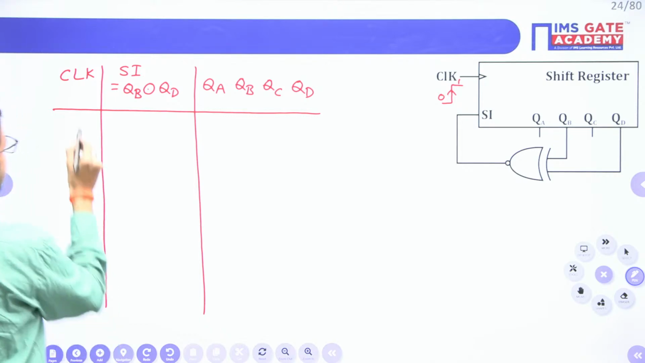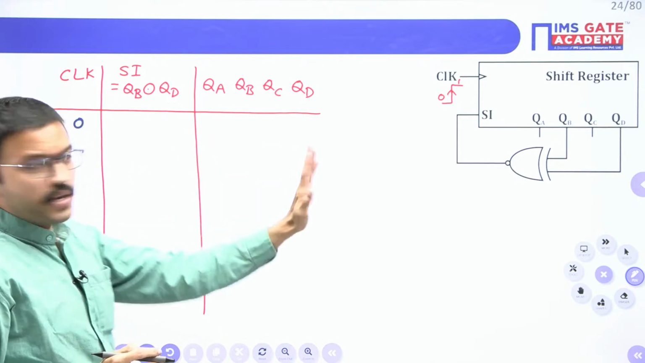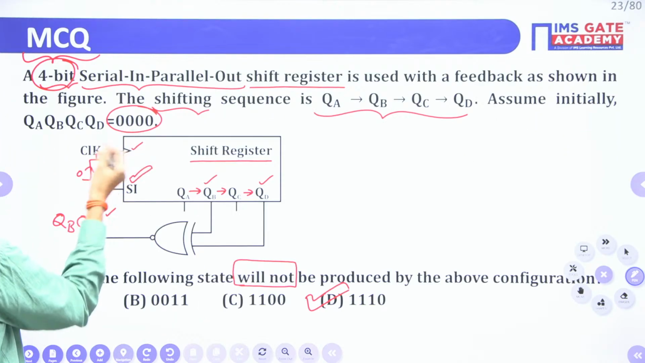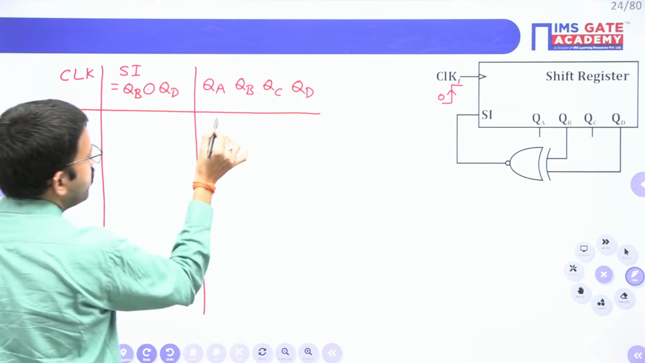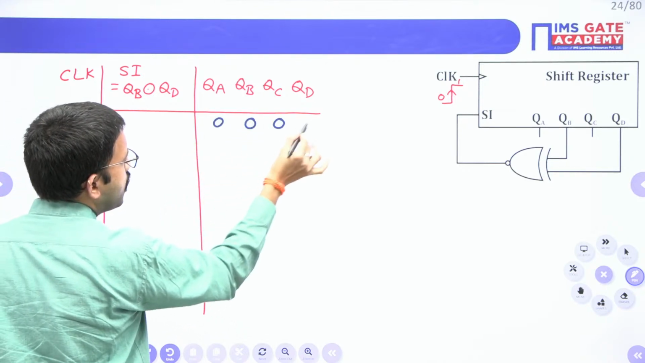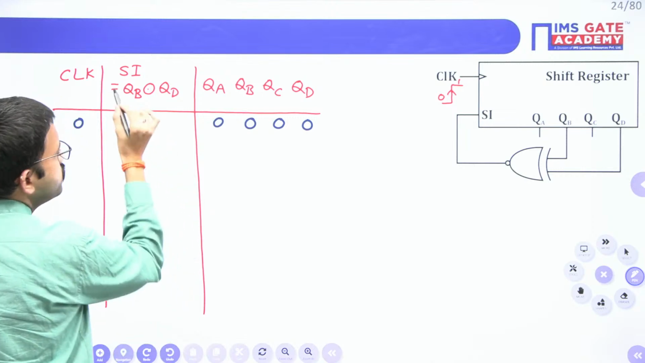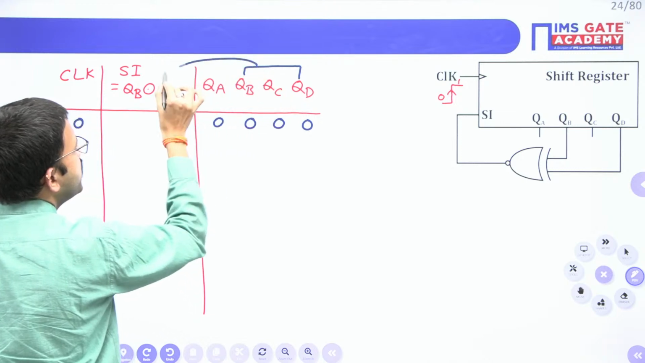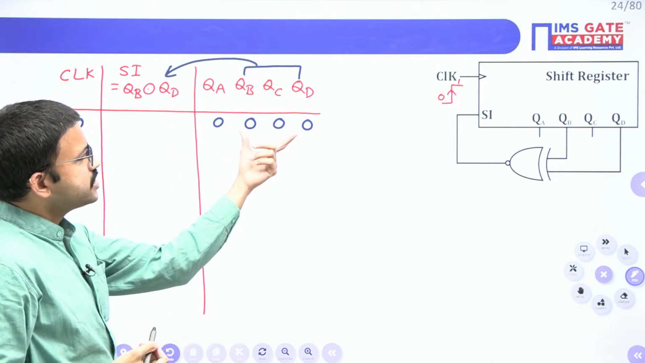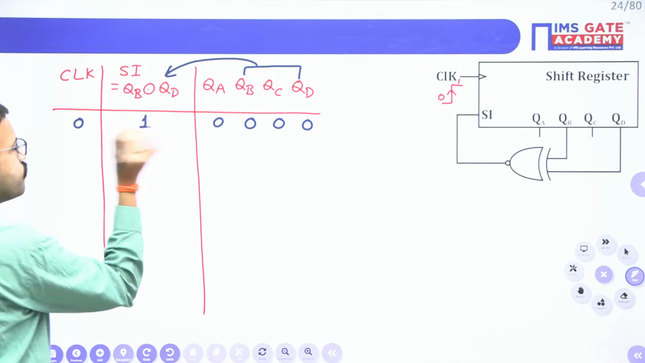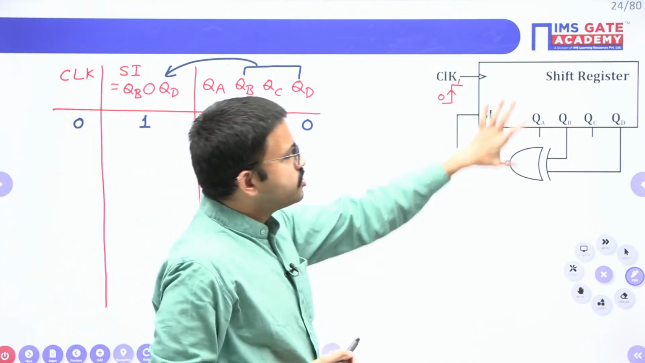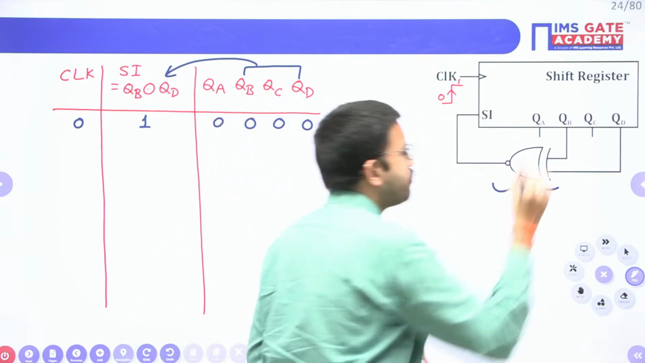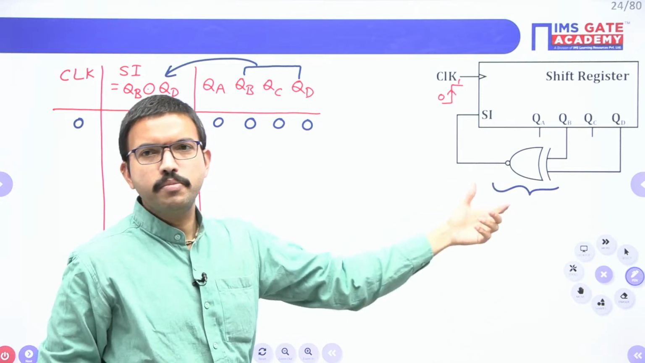Now, first I will write the row when there is no clock pulse applied. In the question they have mentioned the initial state as 4 zeros, so initially all the flip-flop outputs are zeros. Now, here you have QB XNOR QD. Both bits are the same, so the serial input is 1. See, the shift register is a sequential circuit, whereas this XNOR gate is just a logic gate, or you can say a combinational circuit.